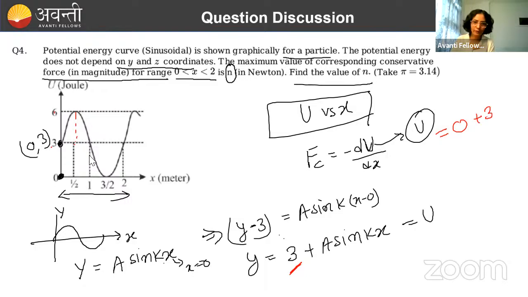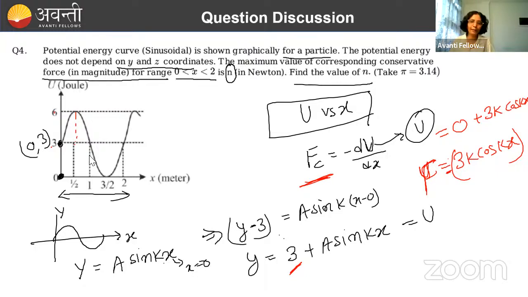So 3k cos kx. That will be the differentiation value here. Right? That is your 3k cos kx. Now we have to calculate the maximum value of force. This value will be negative, right? Because minus du by dx is the conservative force. So force will come as minus of 3k cos kx. Now its maximum value will be how much? Its maximum value will be 3k.